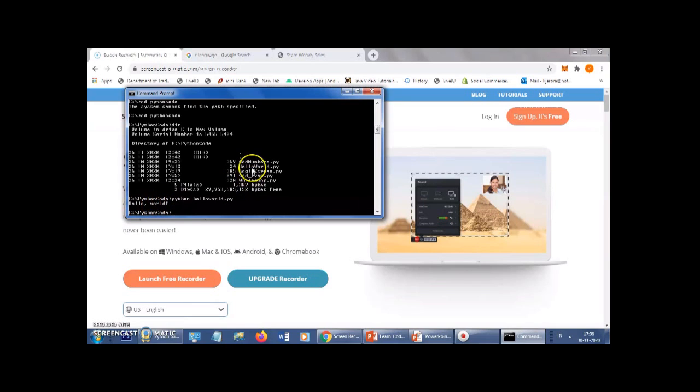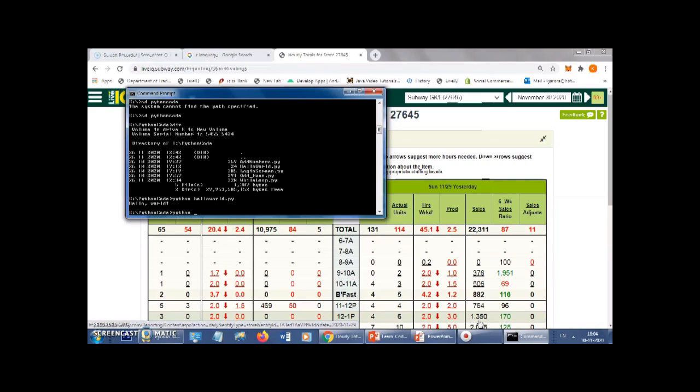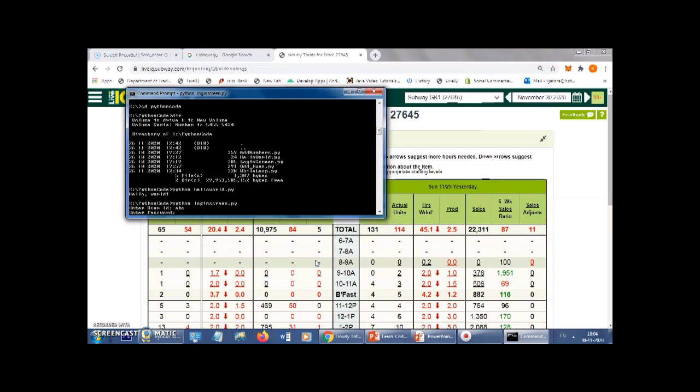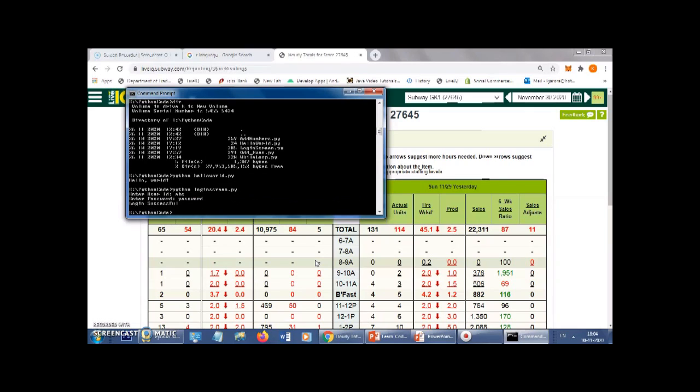So this was the first execution of the program. Let me also execute the next code that we have already seen: login screen. We've already seen the source code for this. As expected, after I run the program, it's showing me enter the user ID. I'm saying APC. After I enter the user ID, I get a prompt to enter password. I say PASS password, and then I get a message called login successful.